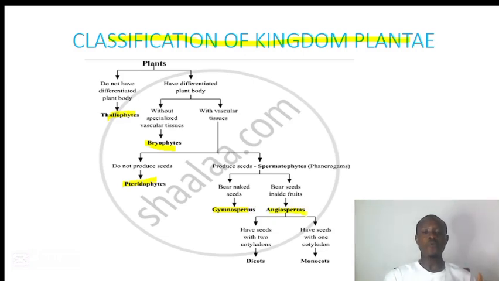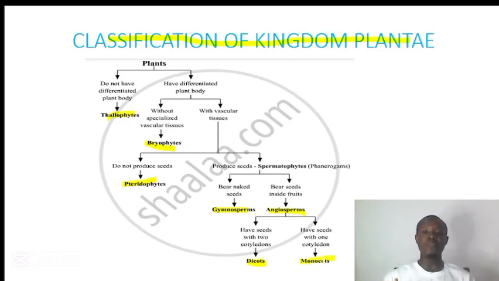Then we have two classes, the gymnosperms and the angiosperms. These are superclasses. Under the superclass angiosperms, we have two classes. We have the class dicotyledon and the class monocotyledon, also referred to as the monocots. But here as well, we have to ask a question before we classify them as either dicot or monocot.